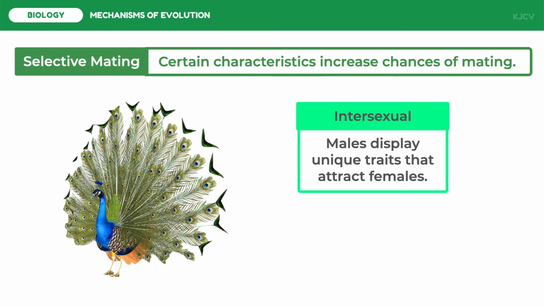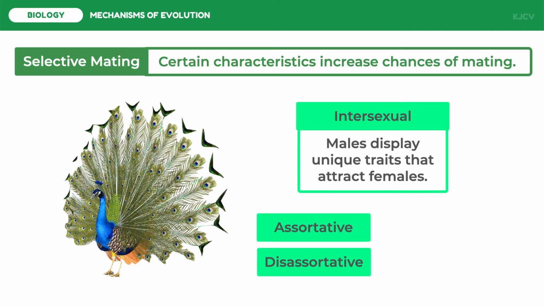Males may exhibit unique appearances, like when the peacock spreads his feathers, and behaviors, like when male birds of paradise do a dancing ritual that should pass the standard of the female. This is important for some species because an attractive offspring may mean higher chances of reproduction, thus, higher chances of survival. The attraction formed between the organisms may be classified as assortative or disassortative.